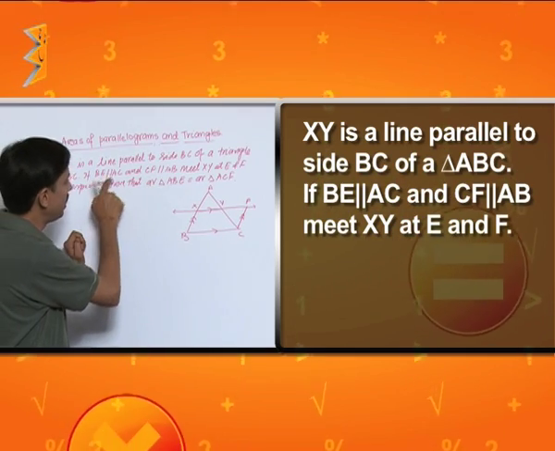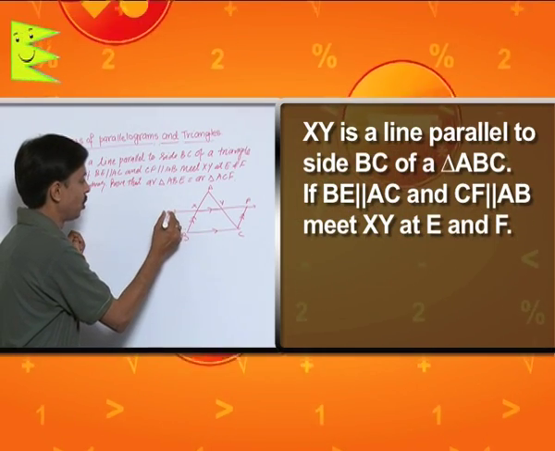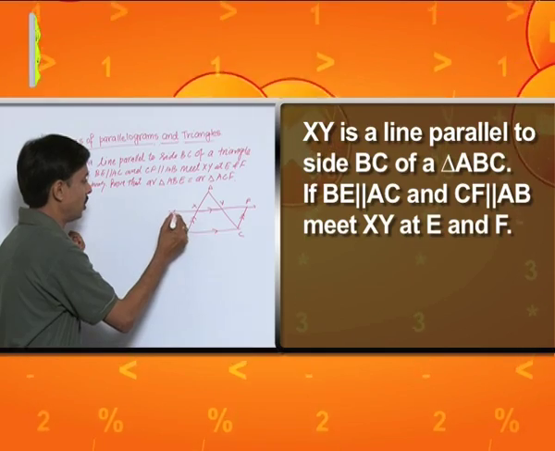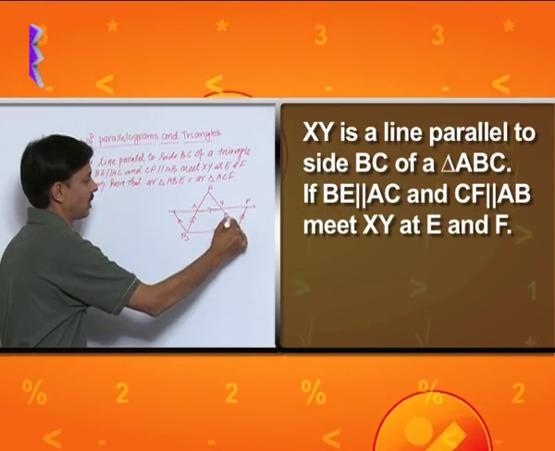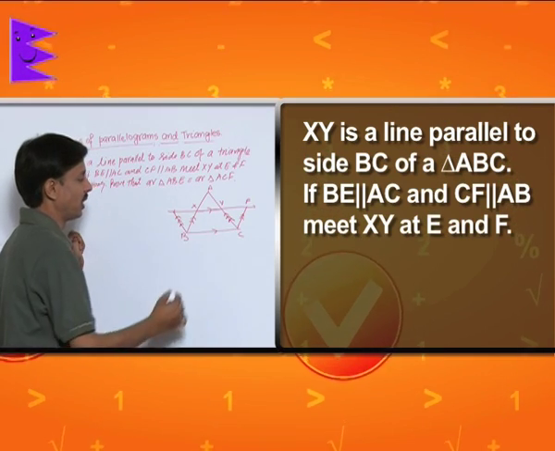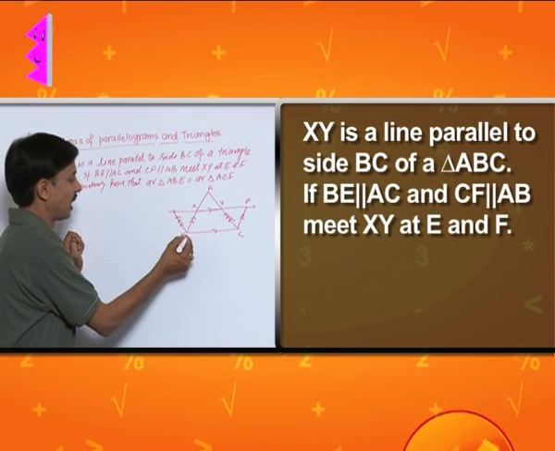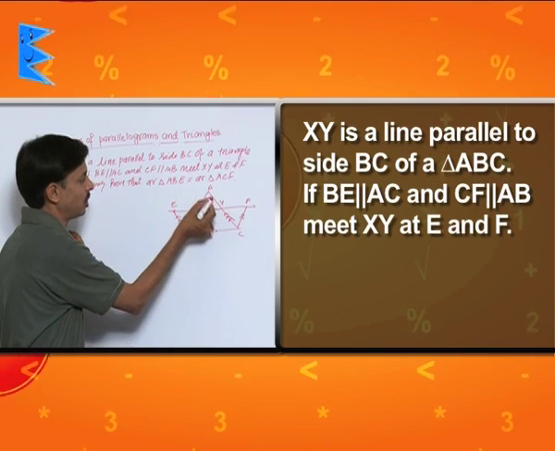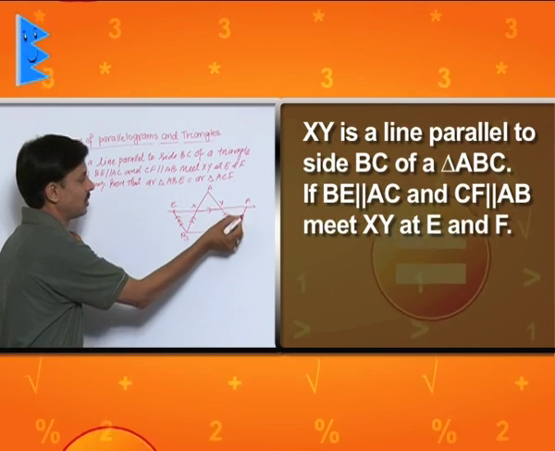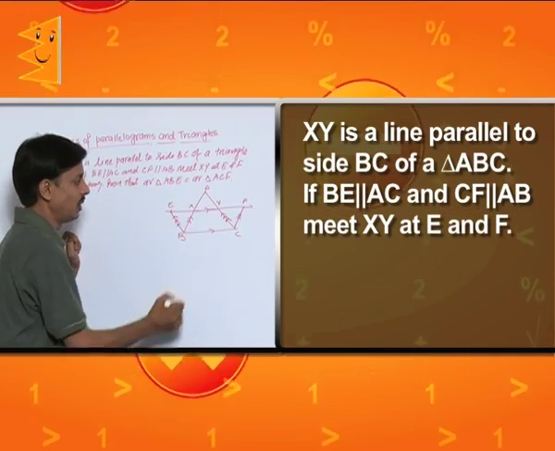Previous to it, BE is parallel to AC. So I am drawing here, this is BE and this is parallel to our side AC. Three indicators I am putting. This line is BE. BE line is parallel to CA. This line CF is parallel to AB.